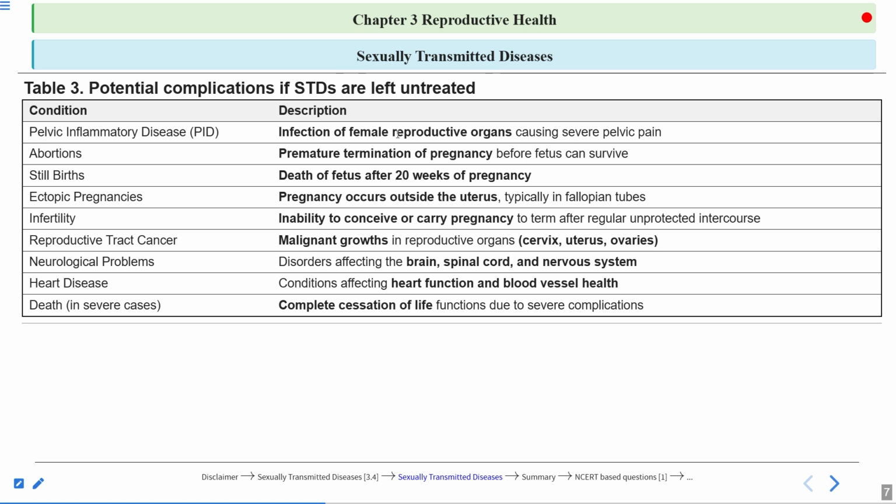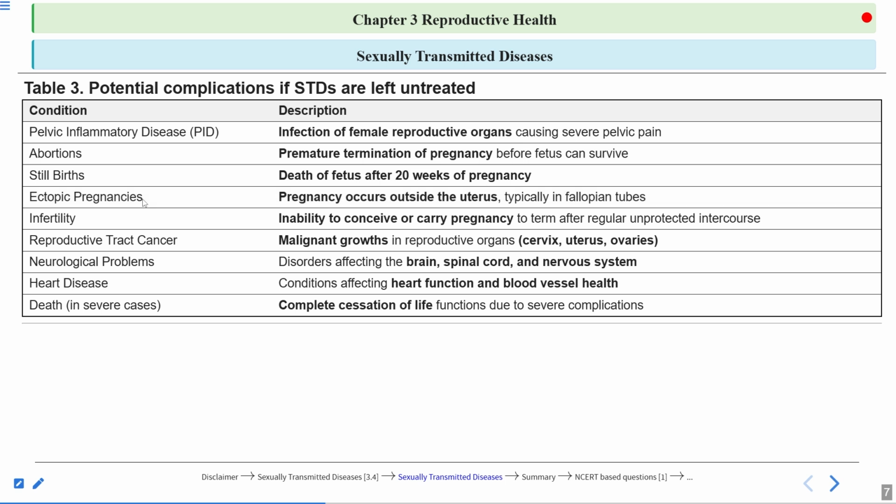And this can lead to infertility also. Then it can lead to abortion also, means premature termination of pregnancy before the fetus can survive. Then it can lead to stillbirth also. What do you mean by stillbirth? Death of the fetus after 20 weeks of the pregnancy. This is known as stillbirth. The fetus will die after 20 weeks of the pregnancy.